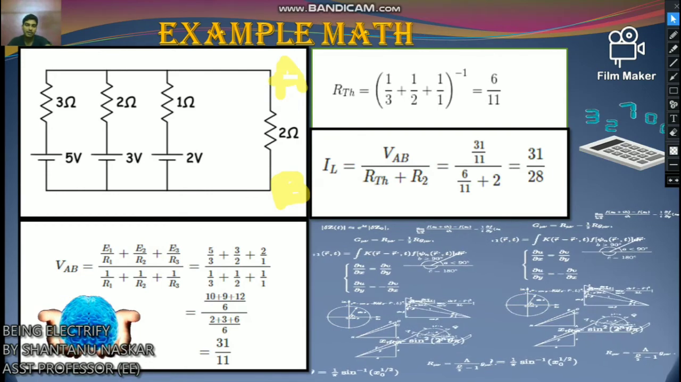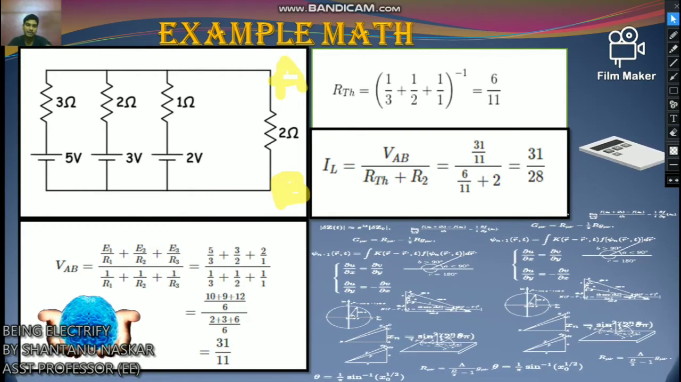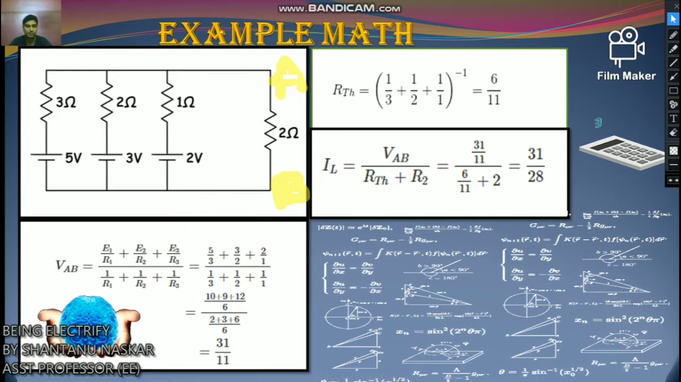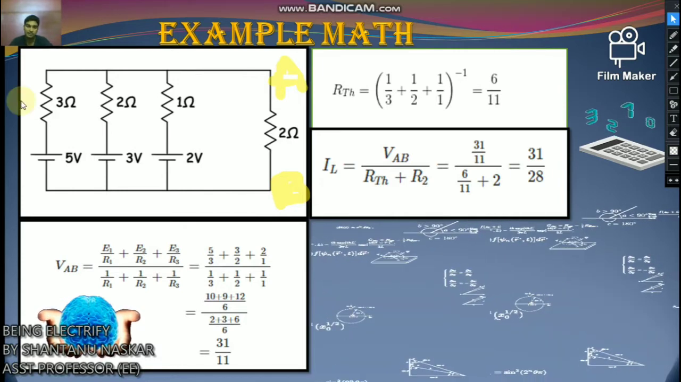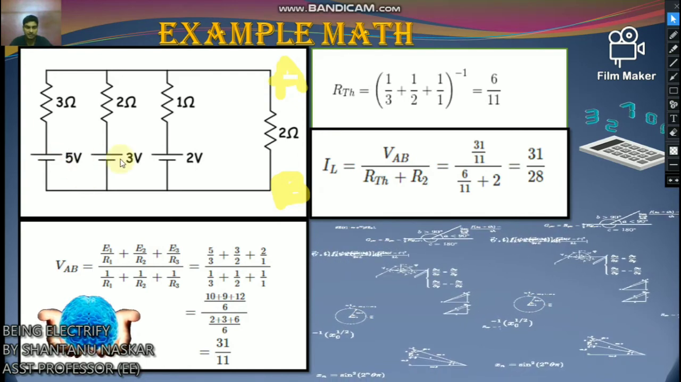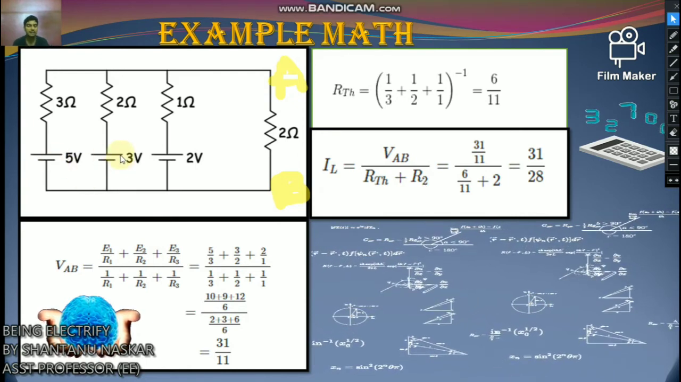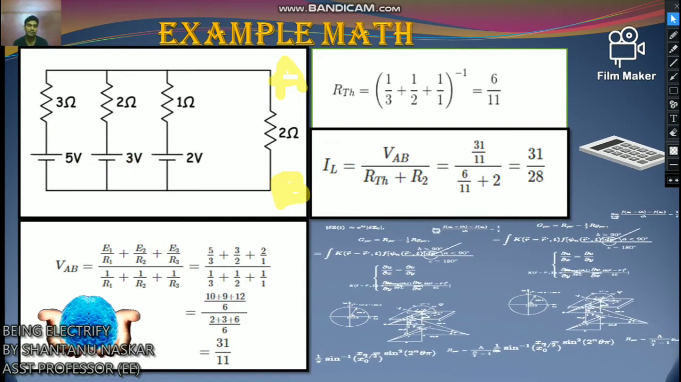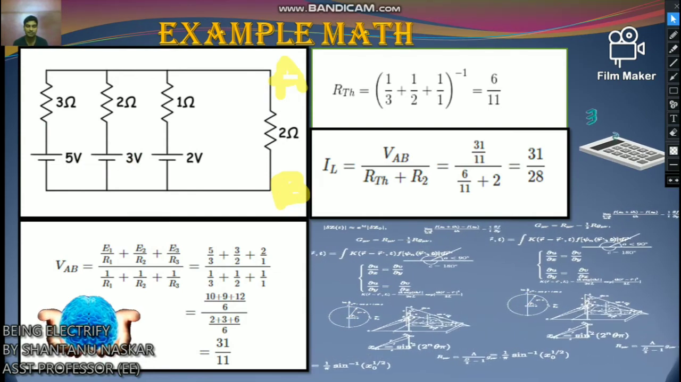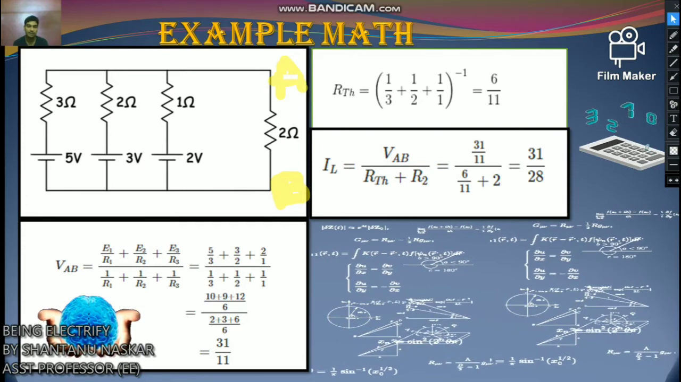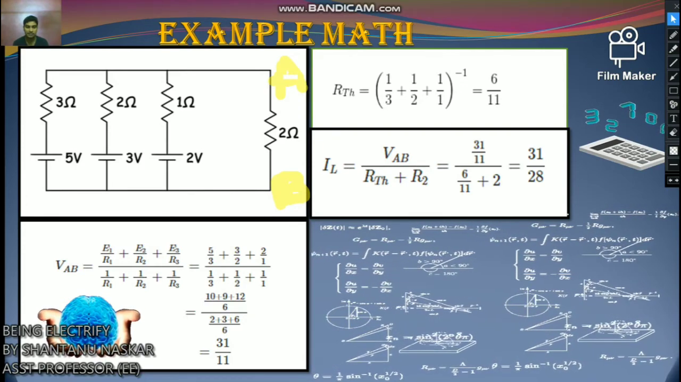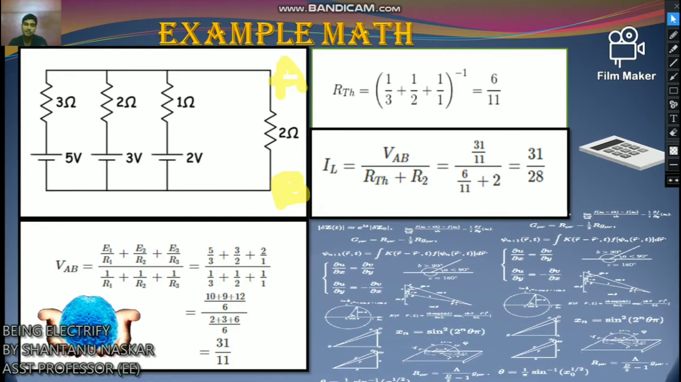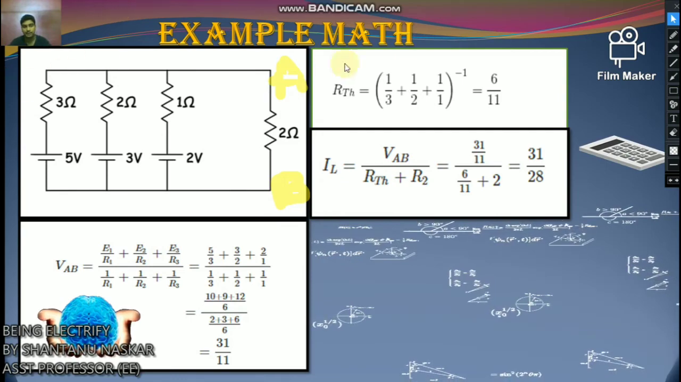So this is all about the example of Millman's theorem. Okay, so Millman's theorem is also applicable to voltage source, which I have discussed here. So finally the theorem combines both Thevenin's and Norton's theorem. In order to find a common voltage across a network, we use Millman's theorem, and the network has to contain a number of parallel voltage sources. Okay, so next